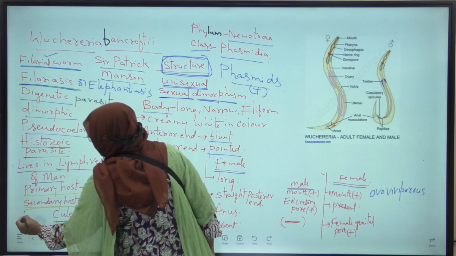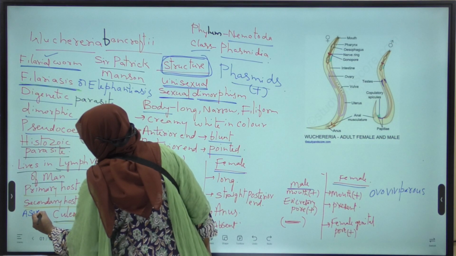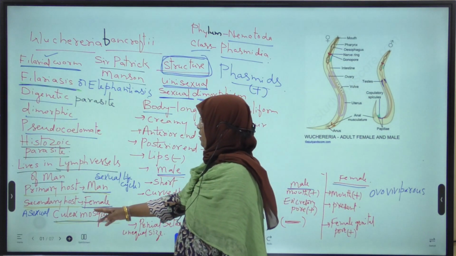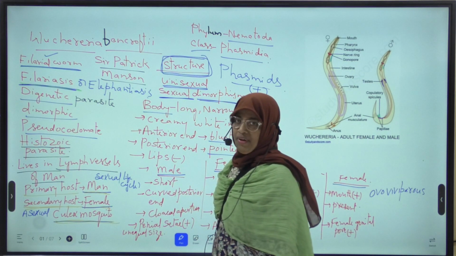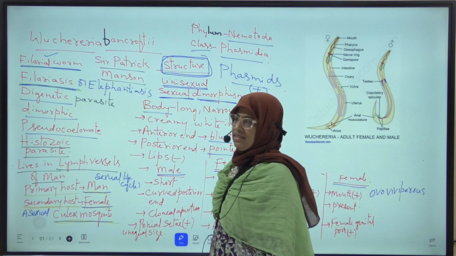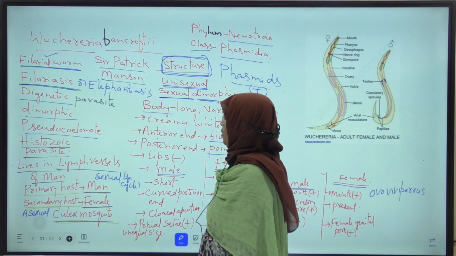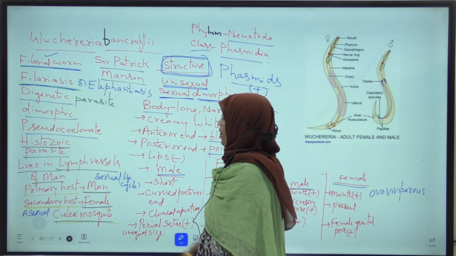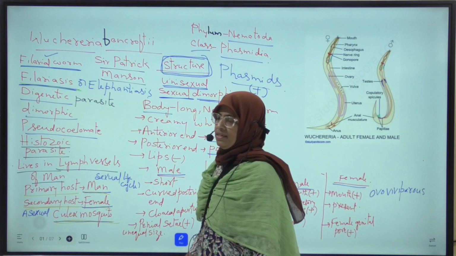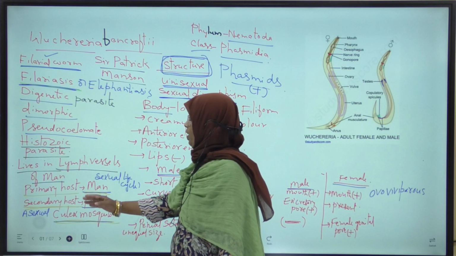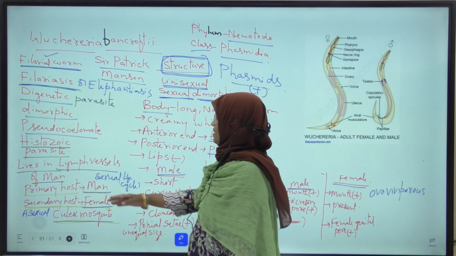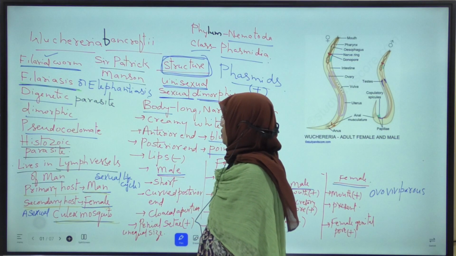And the asexual life cycle of the parasite takes place in the female Culex mosquito, hence this mosquito is considered the secondary host for Wuchereria.